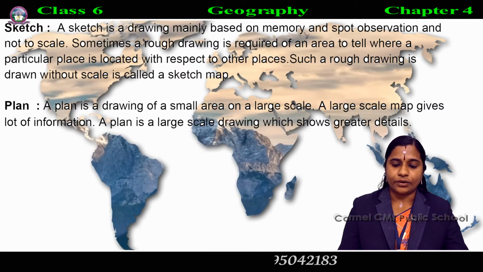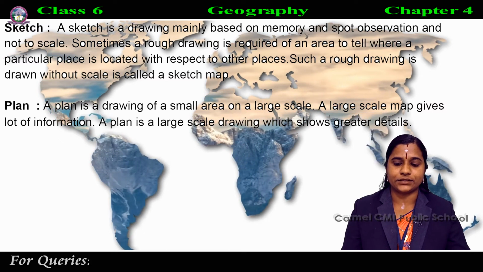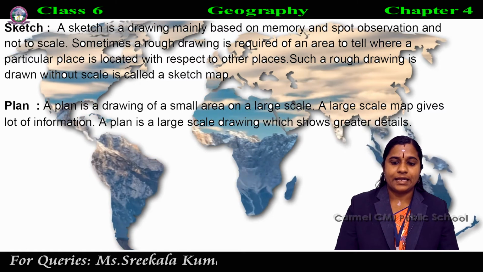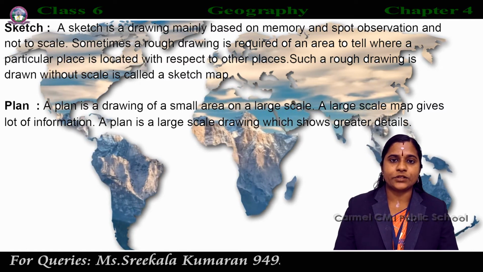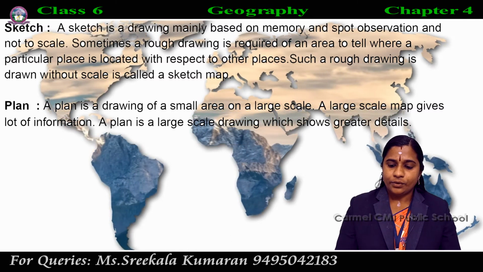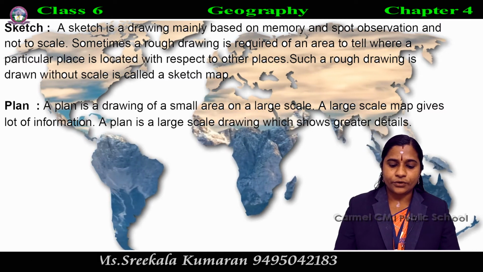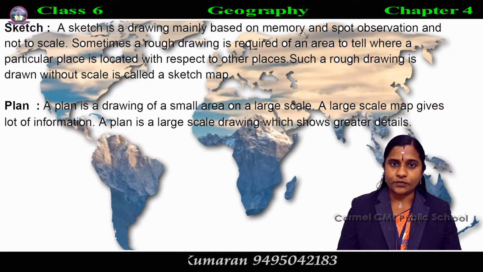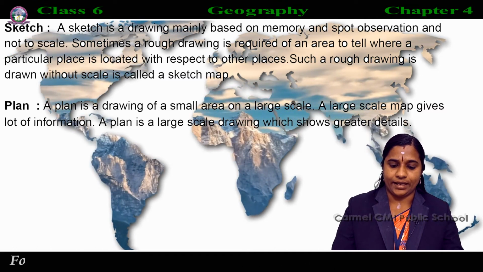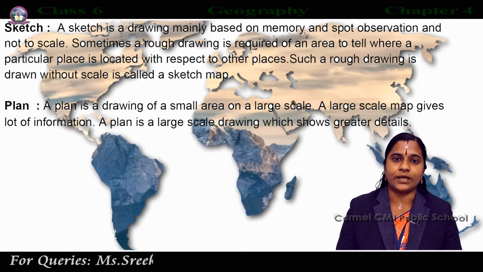Sometimes a rough drawing of an area is required to tell where a particular place is located with respect to other places. For example, if you want to go to your friend's house but you don't know the way, your friend may make a rough drawing to show the way to his house.